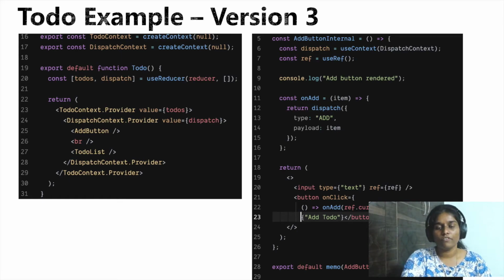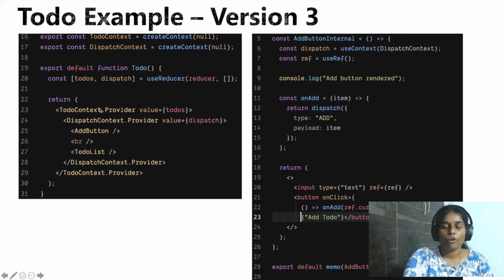So finally, this is how we solve this. What we did is we have now separated the to-do and dispatch context here, so that add button and to-do list are no longer dependent on the same value. Also, we did one more thing by wrapping our add button as a memo component. Now whenever the to-do gets updated and the to-do component re-renders, it is just the to-do list which gets re-rendered, because the value of to-dos changes, and add button doesn't get rendered, because now it's a memo component, and its prop didn't change and its context value didn't change.